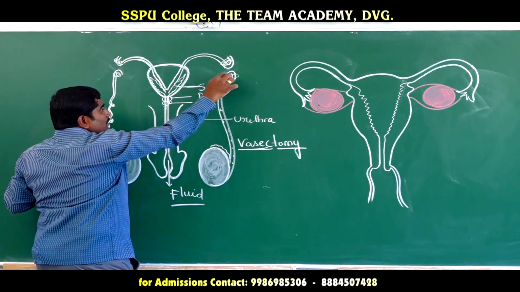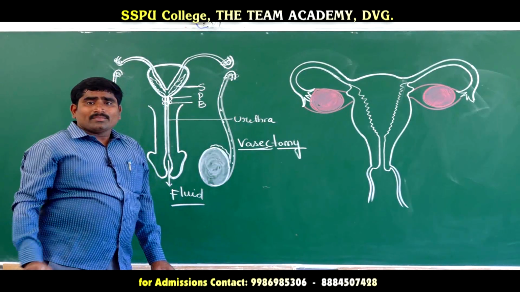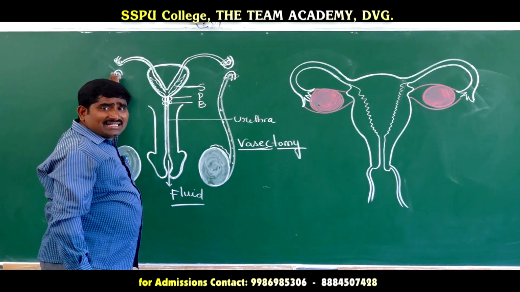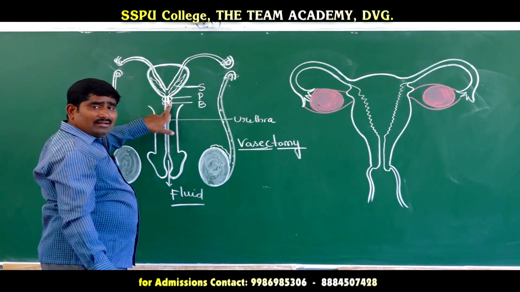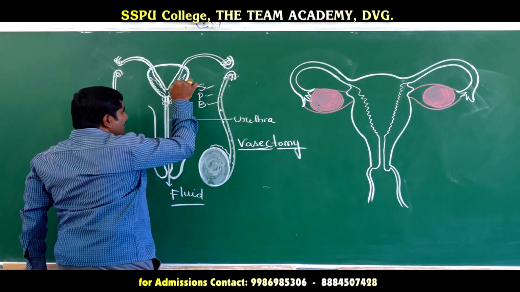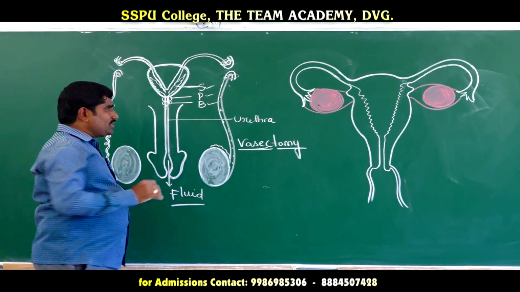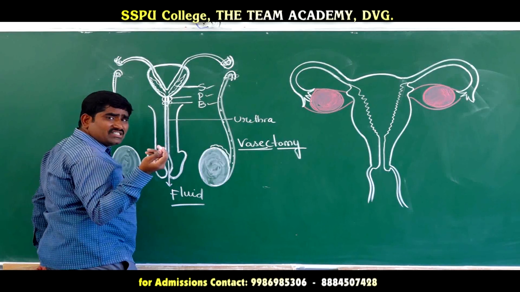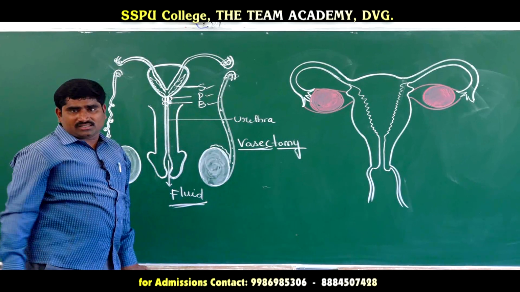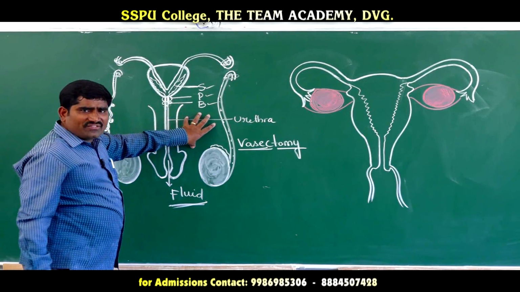Because of this vasectomy, the sperm cells cannot reach this place, so the sperm cells will disintegrate in the male reproductive system itself, inside the vas deferens only, so that they cannot come up to here. The seminal vesicle, prostate gland, and bulbourethral gland will still produce their secretions. But during copulation, the sperm cells will not be released. Semen is released only with seminal fluid. There will be no sperm cells, so there will be no pregnancy. That is vasectomy. This is only for males.